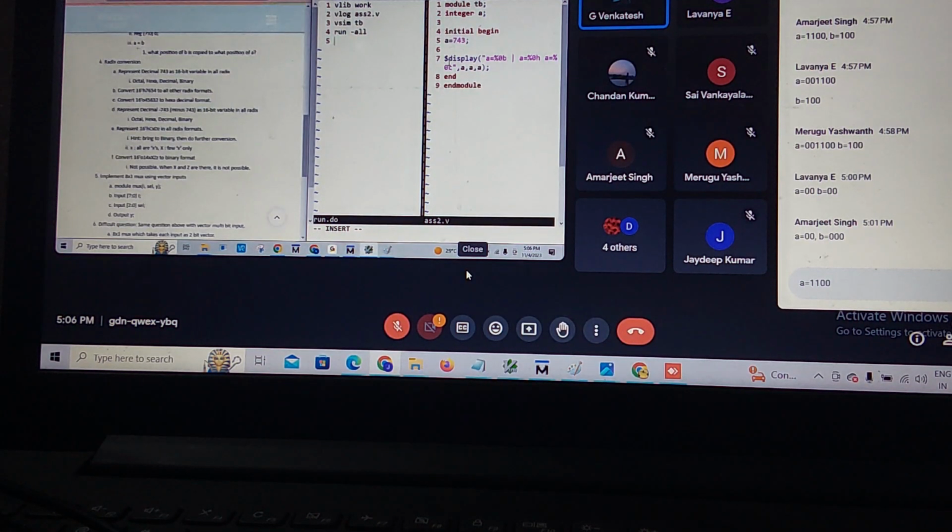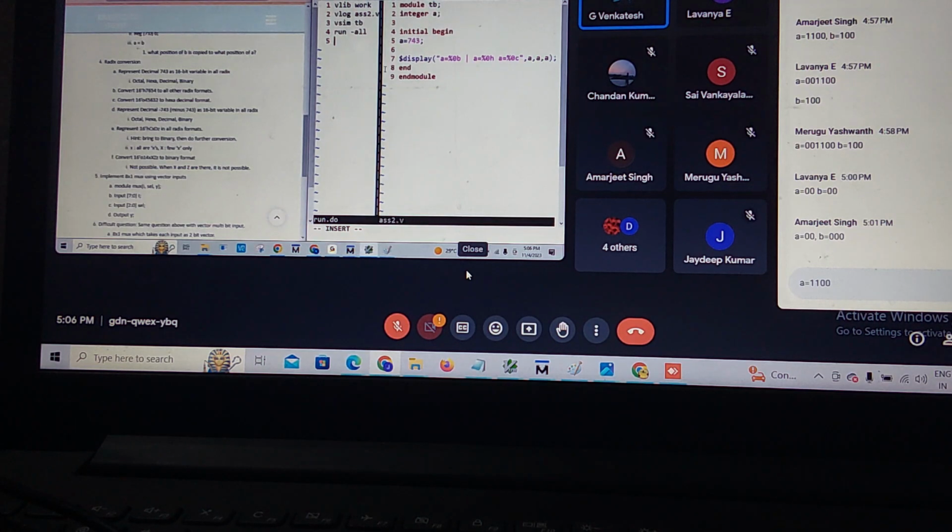Is there anyone doubt regarding this up to here? This is my A value. I am assigning that A to some variable in A. I need to declare binary, hexadecimal, octal formats instead of quotient. Based on quotient, I am doing formats. I am calling A 3 times. Then I am running.